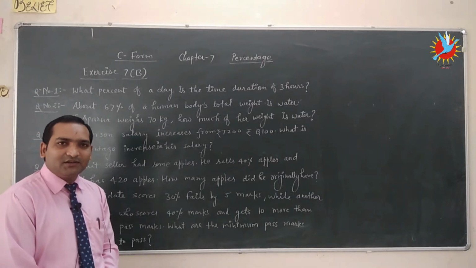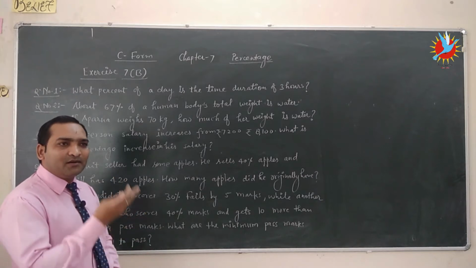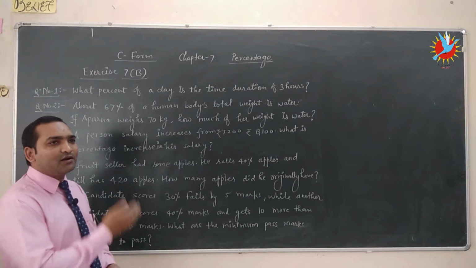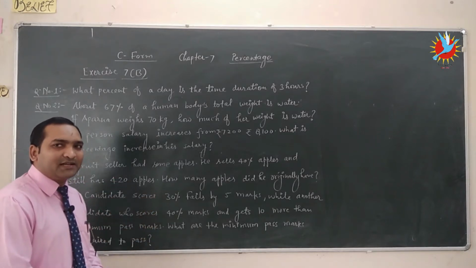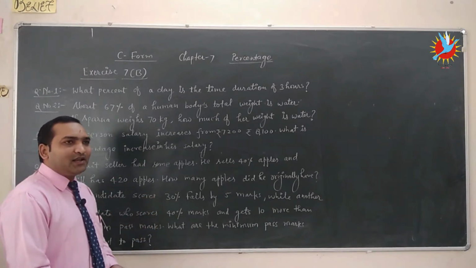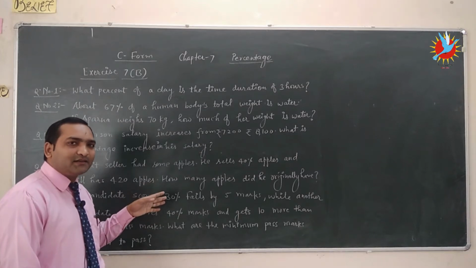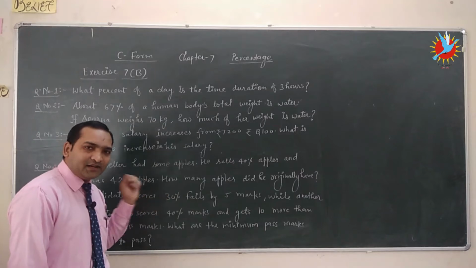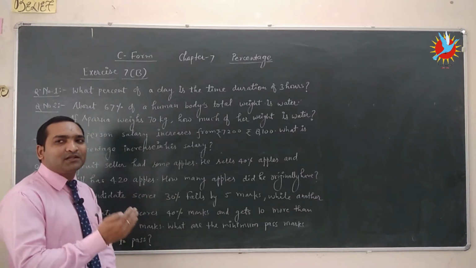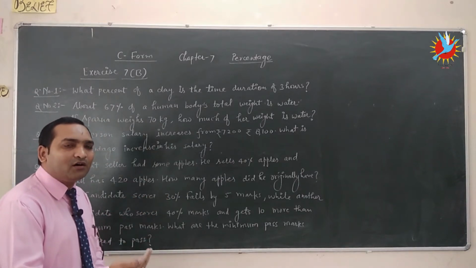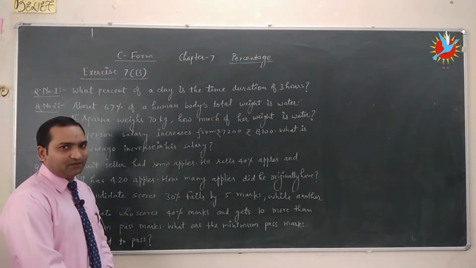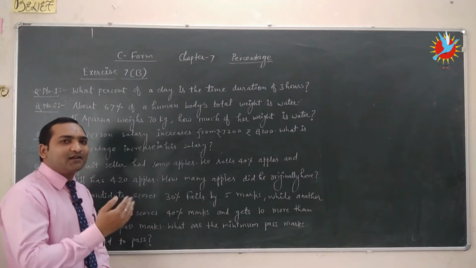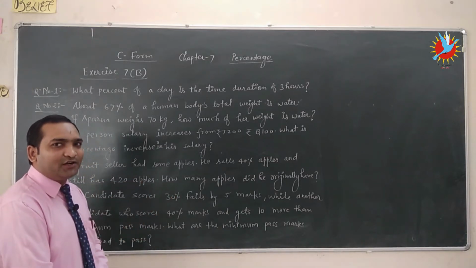fraction, how we convert the fraction into the percentage, how we convert the decimal into the percentage, what is increase or decrease percent, what is the percentage error, how to find the percent of a particular quantity, like x% of A or 50% of 2000.